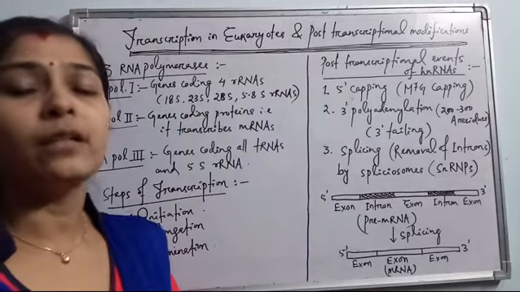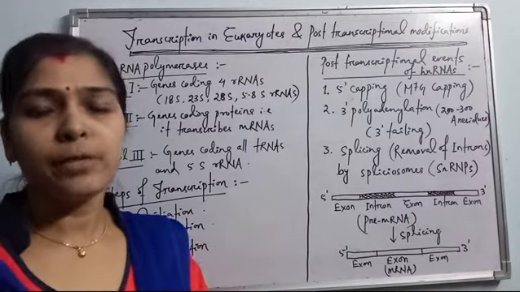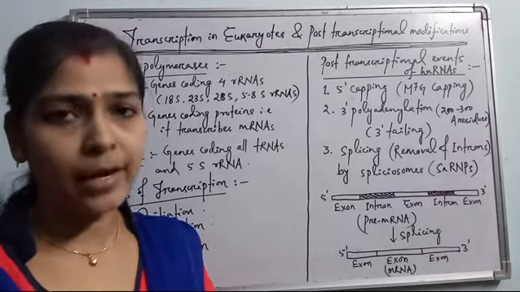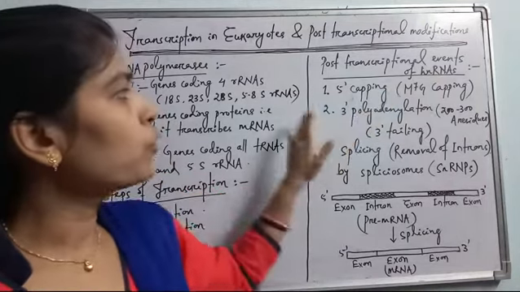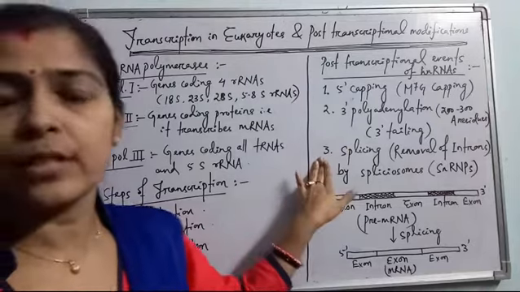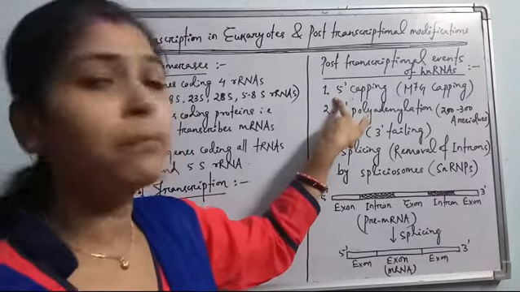Then after transcription is over, what happens? All these unprocessed primitive mRNAs, what I have just discussed, are called heterogeneous nuclear RNAs. These hnRNAs undergo 3 different types of post-transcriptional modifications. The first one is 5' capping.